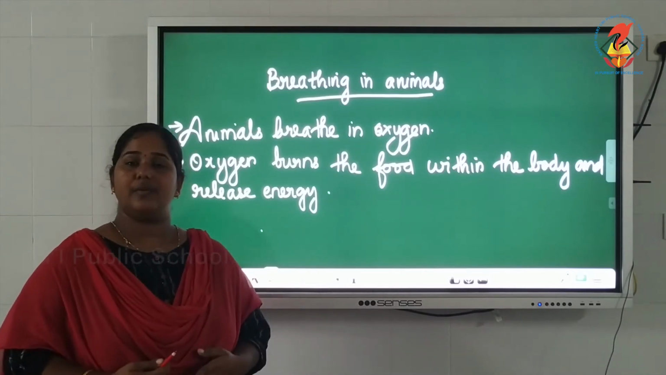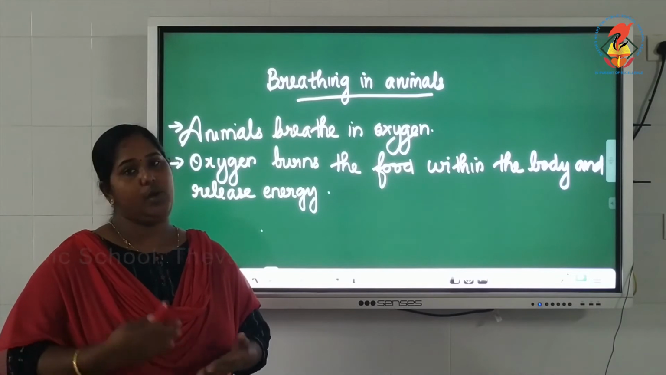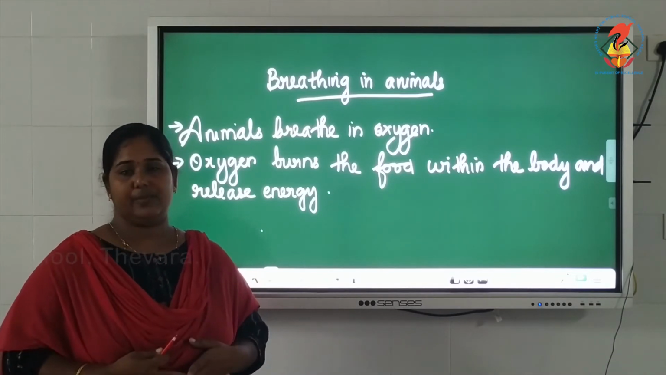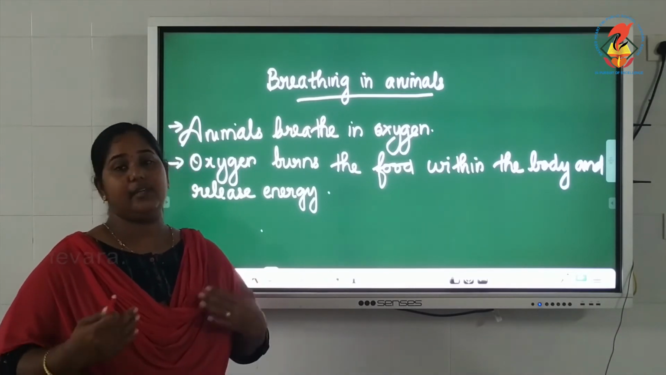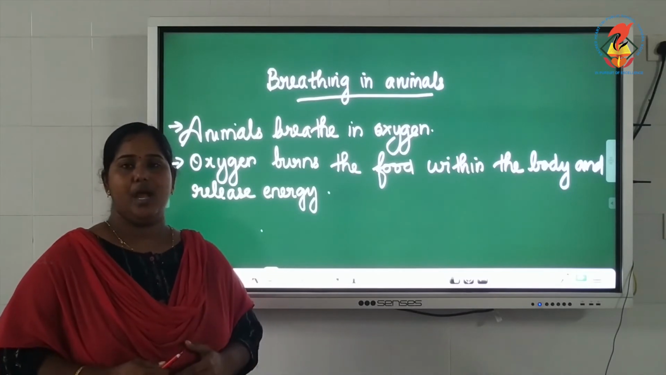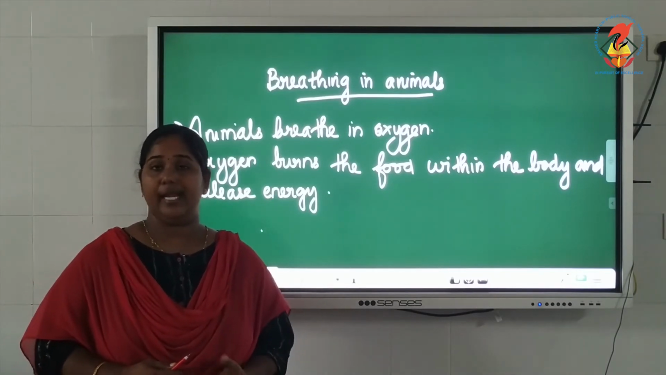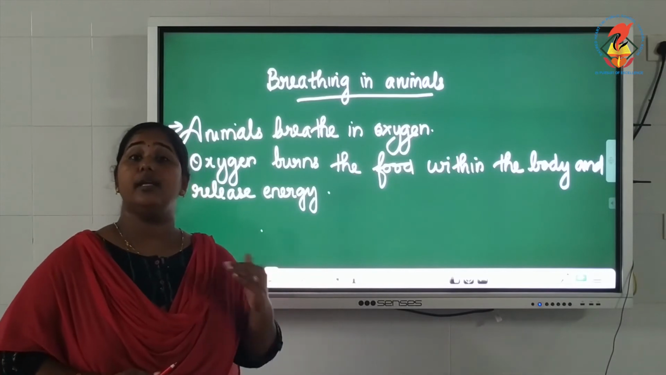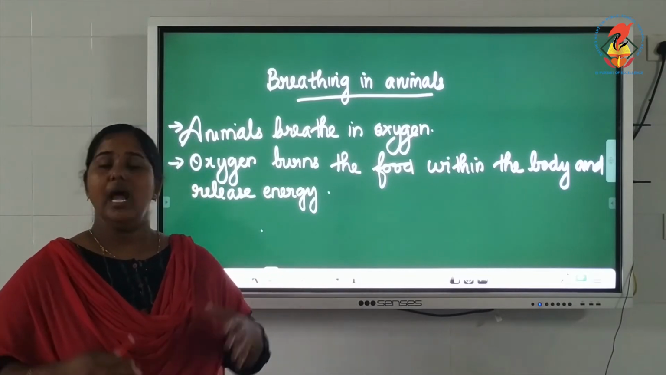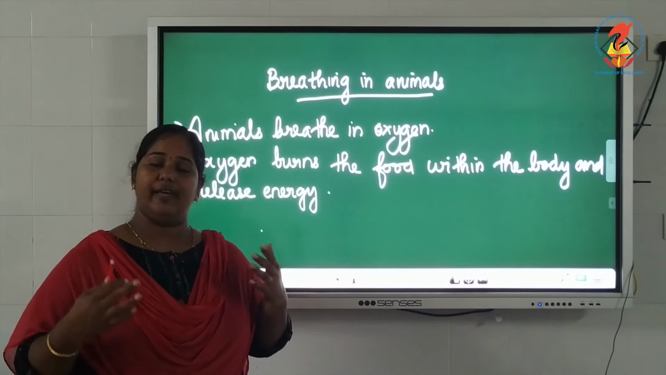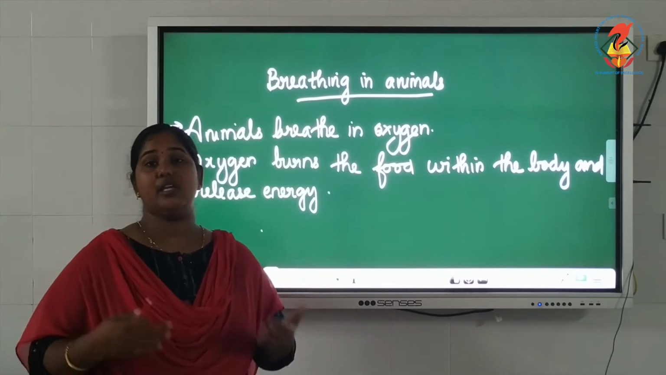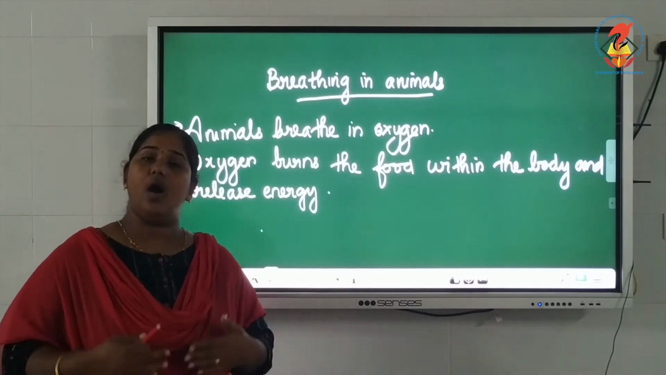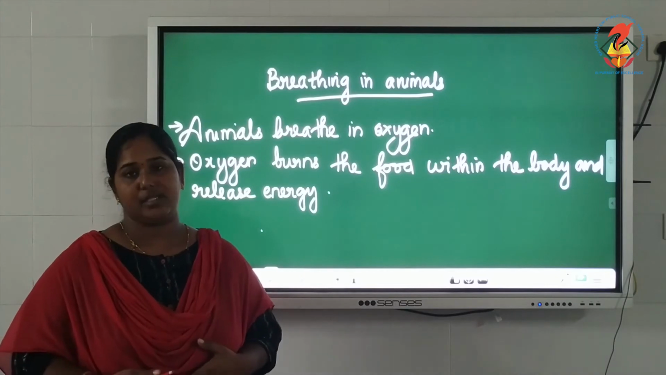All living things take in oxygen and give out carbon dioxide, especially animals. Plants also take in oxygen and give out carbon dioxide at night time. But during daytime, as they are preparing food, they take in carbon dioxide and give out oxygen. But animals, whether they are living on land or on trees or in water, always take in oxygen and give out carbon dioxide.